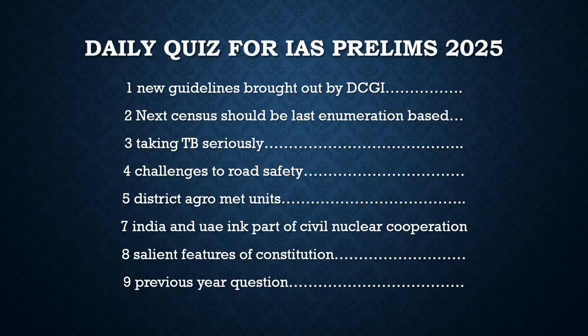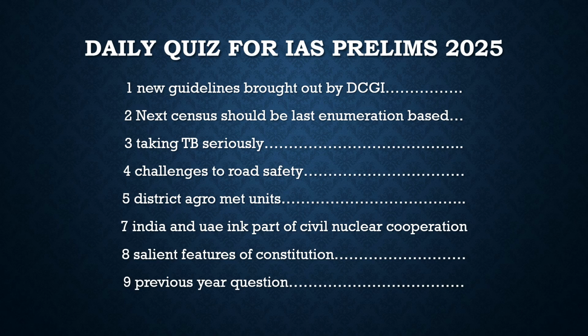This thing has also been sorted out under these guidelines, but there are various issues with the implementation of these guidelines. One of the major issues is that they lack legal backing. There is no law which is backing these guidelines. This is one of the issues in the implementation of these guidelines.